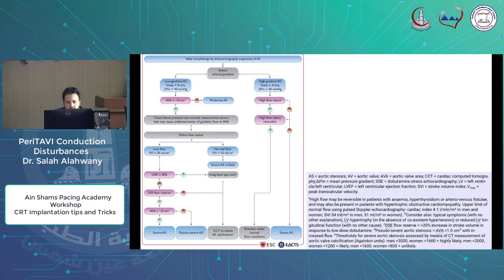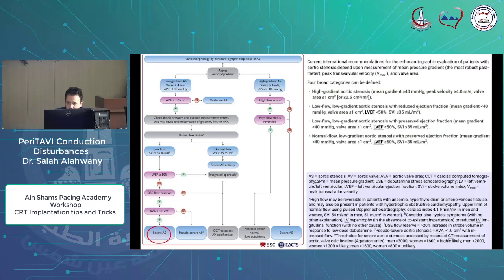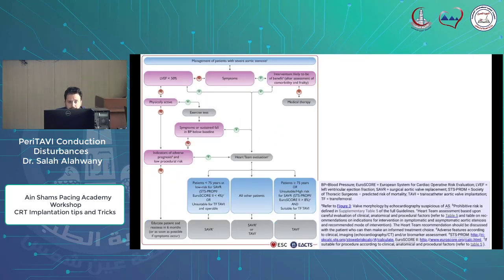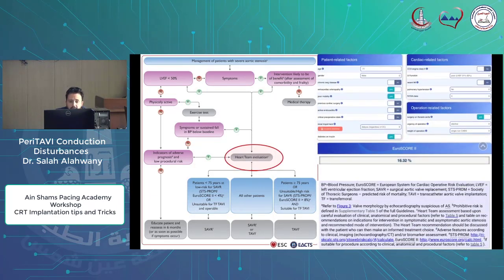According to the 2020 and 2021 guidelines for valvular heart disease, the patient was diagnosed as severe aortic stenosis, falling in the category of low flow, low gradient aortic stenosis with reduced ejection fraction. Management of severe aortic stenosis: the heart team evaluation calculated the Euroscore for the patient. The Euroscore was 16.3%, which is more than 8%. So the patient was a candidate for TAVI because of high risk for SAVR, and suitable for transfemoral TAVI.